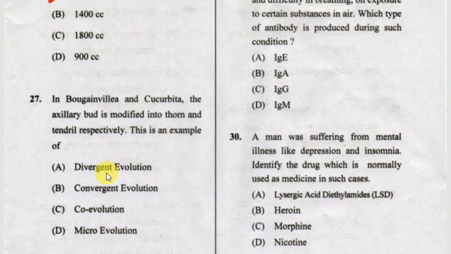Next one, in Bougainvillea and Cucurbita, the axillary bud is modified into thorn and tendril respectively. This is an example of option A, divergent evolution. Option B, convergent evolution. Option C, co-evolution. Option D, microevolution. The correct answer is option A, divergent evolution. Guys, sorry for the pronunciation, it is very difficult.